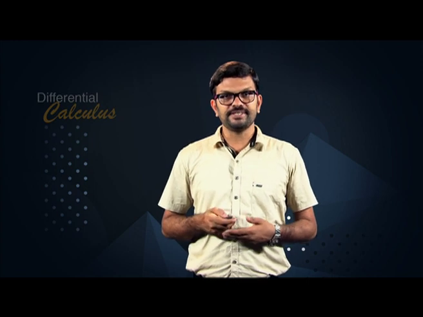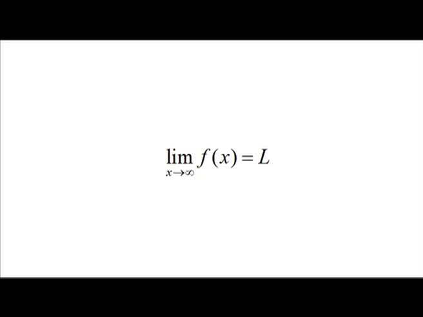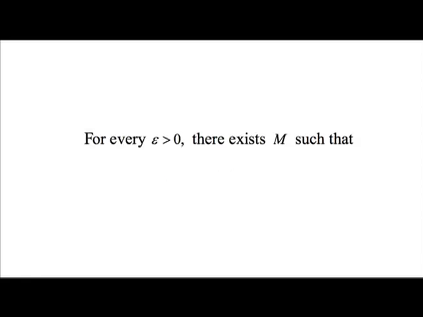Formally, we say that f of x has the limit L as x approaches infinity, or f of x has the limit L at infinity, and write limit x going to infinity f of x is equal to L if for every number epsilon greater than 0 there exists a corresponding number m such that modulus of f of x minus L is less than epsilon if x is greater than m.